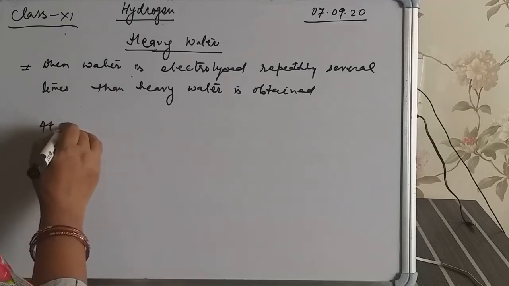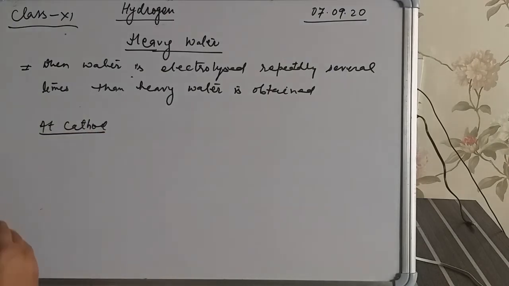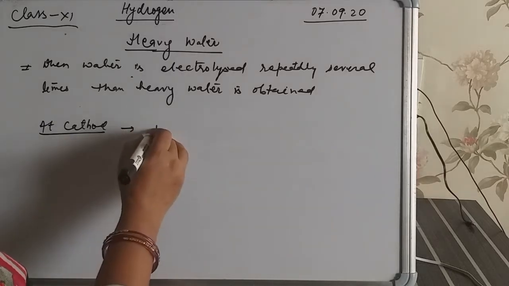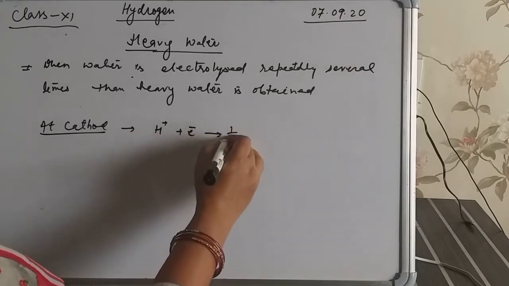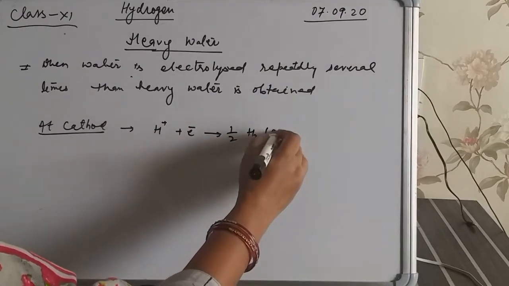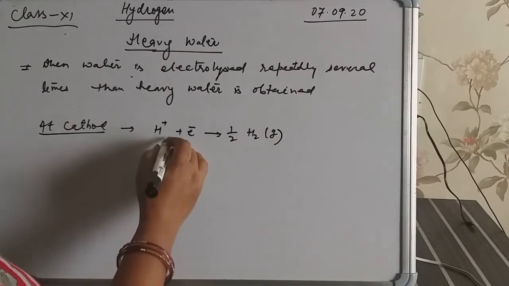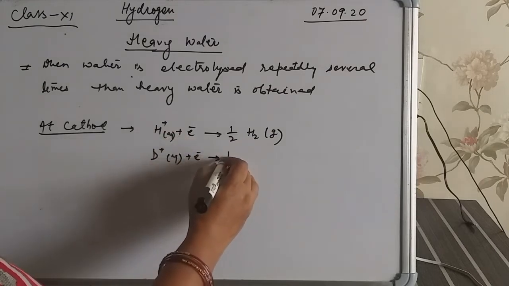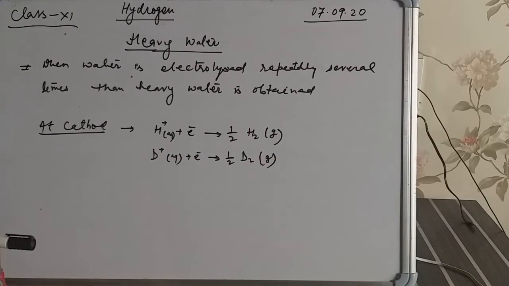At first we see what happens at the cathode, because we know that in an electrolytic cell there are two electrodes, one negative and one positive. At the cathode, H plus takes electrons and forms half H2 gas. Similarly, D plus aqueous also takes electrons and forms deuterium gas.